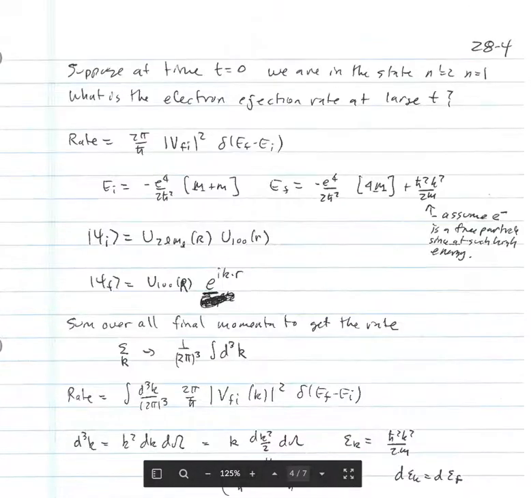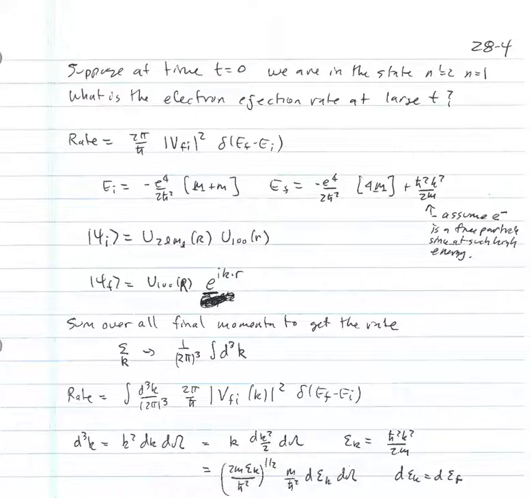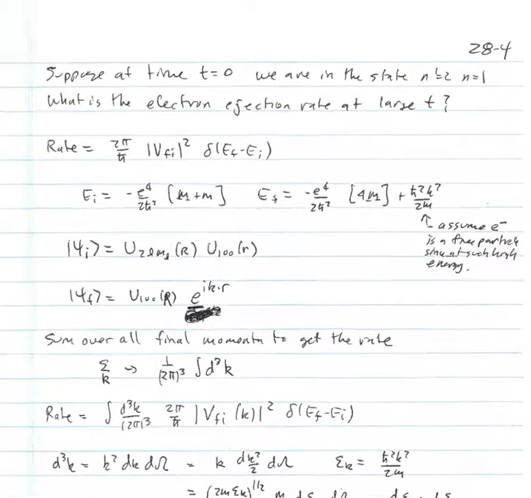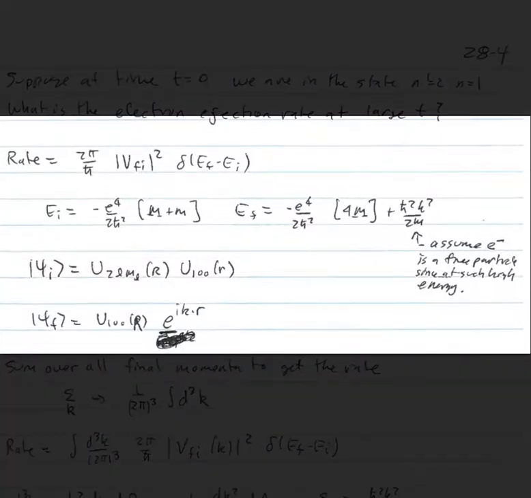So let's suppose at time t equals 0, we're in the state n prime equals 2, n equals 1. That means the muon is in the n prime equals 2 shell, and the electron is in the ground state. What is the rate for the electron to be ejected at large time? Well, to get the rate, we just use the Fermi golden rule, 2 pi over h bar, |V_FI| squared, delta of E_F minus E_I. Our initial energy is minus e to the fourth over 2 h bar squared times little m plus big M. The final energy is minus e to the fourth over 2 h bar squared times 4M plus h bar squared k squared over 2m.